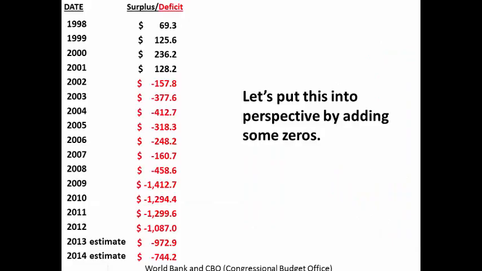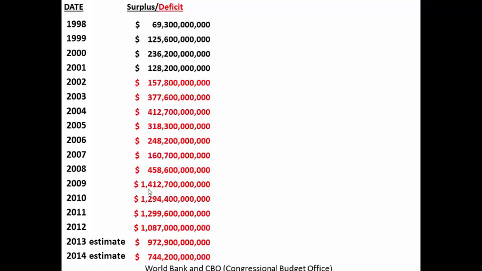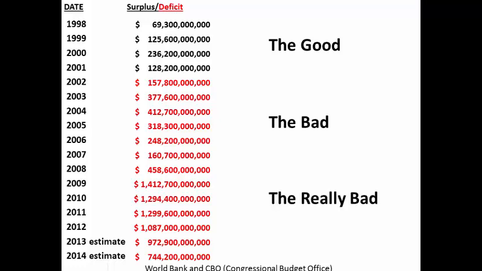Let's put this into perspective by adding some zeros. This is 1.4 trillion. This is 1.2 trillion. This is the amount that the government overspent compared to what they brought in with taxes. So here's the good, a surplus. Here's the bad, starting to run deficits. And here's the really bad because of the financial crisis.